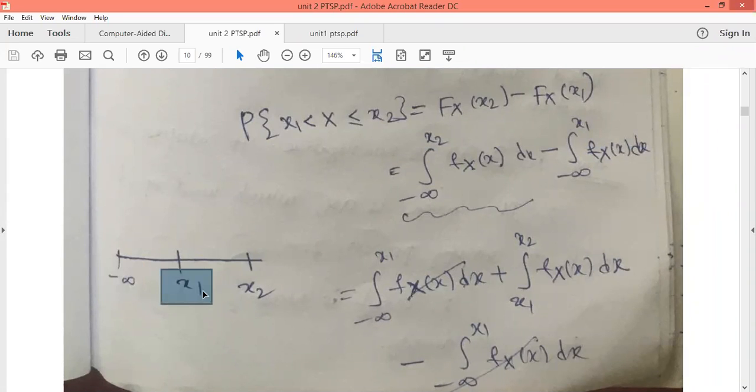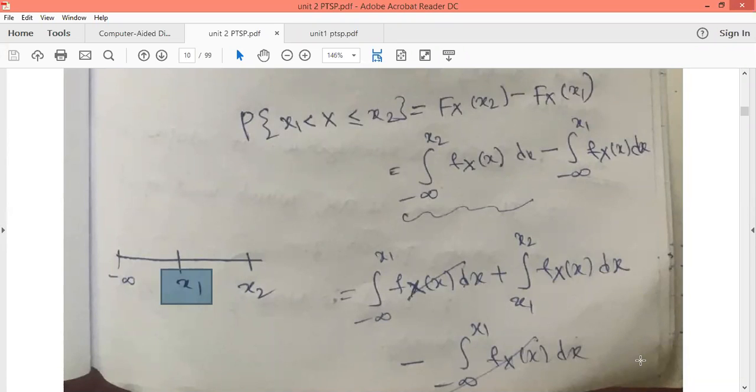So we have minus infinity to x1 and then x2. The integral from minus infinity to x2 we divide into two parts, that is, the integral from minus infinity to x1, then from x1 to x2. So the integral from minus infinity to x1 of fX(x) dx plus the integral from x1 to x2 of fX(x) dx minus the integral from minus infinity to x1 of fX(x) dx.